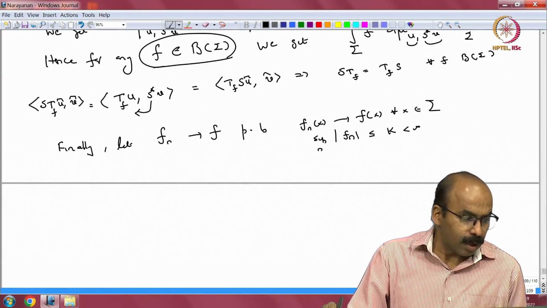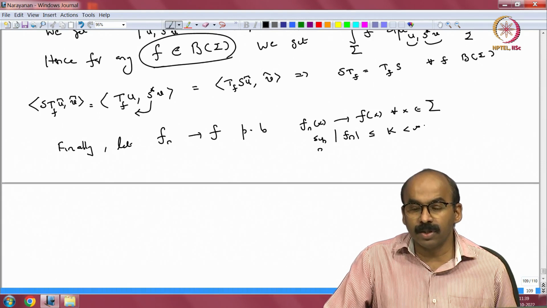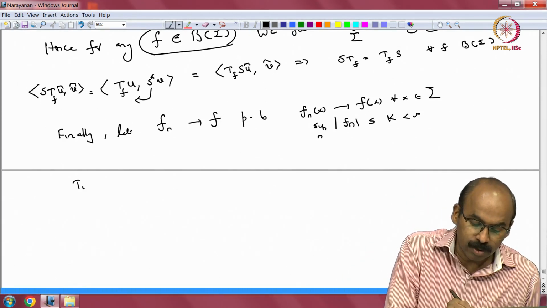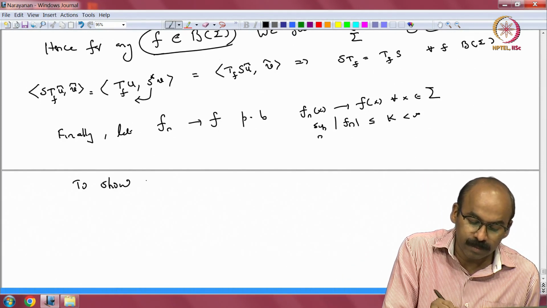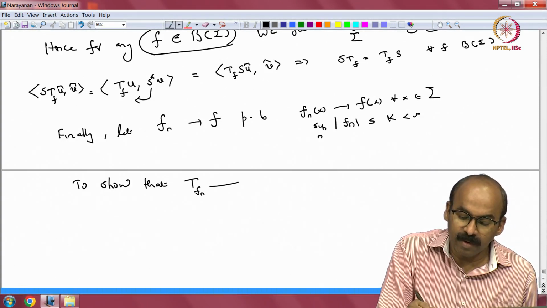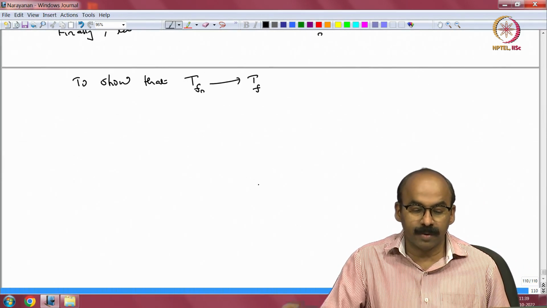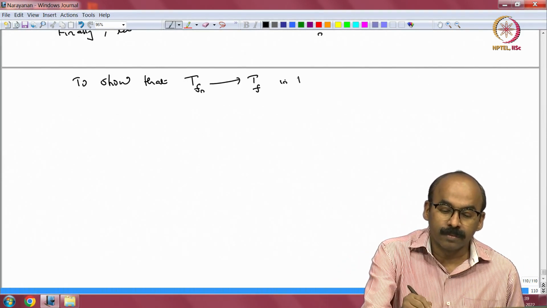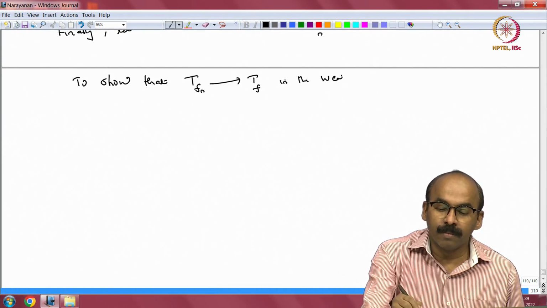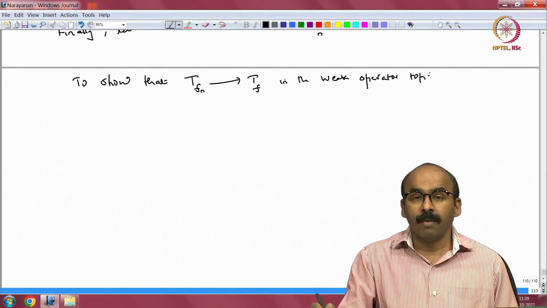Then we just want to show that T sub f n converges to T sub f in the weak operator topology. What does that mean?